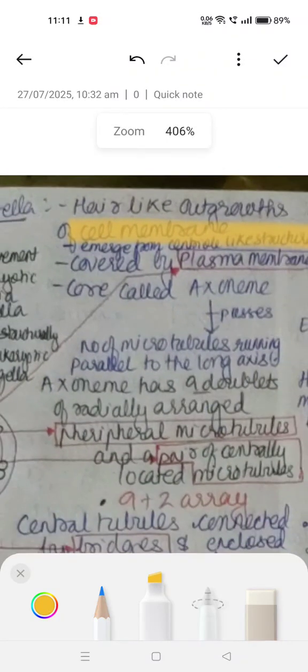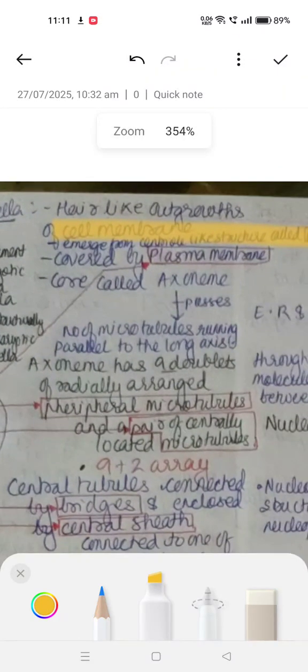What I read here was that they are hair-like outgrowths of the cell membrane and emerge from centriole-like basal bodies. Centrioles, I will teach you ahead: the centrosomes have centrioles, which contain basal bodies, and the core is known as the axoneme.